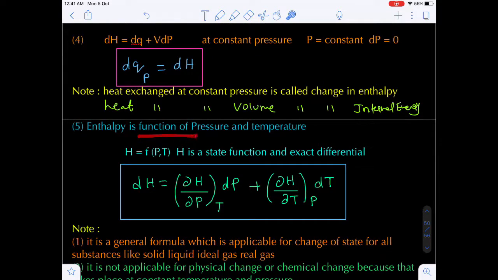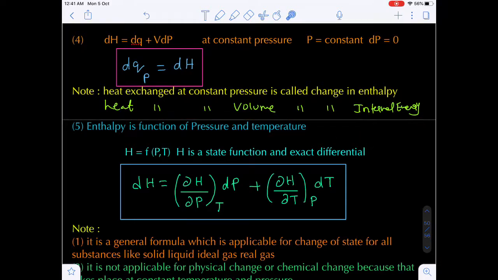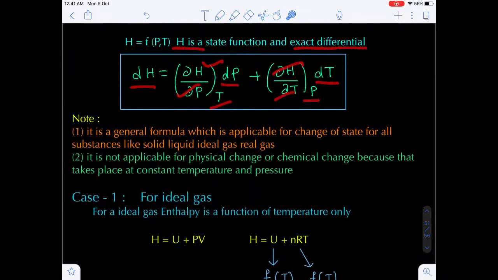Next, enthalpy is a function of pressure and temperature. Okay, enthalpy is a function of temperature and pressure. So enthalpy is a state function. So shall I write the exact differential form? Yes. dH is equal to (del H by del P) at constant temperature into dP, plus (del H by del T) at constant pressure into dT. Are you getting my point? Now here it is similar to internal energy. Okay.